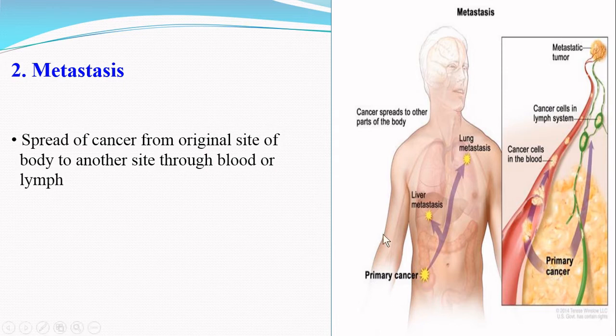So you can see here in this image, if there is origin of a cancer in the intestine, the cancer cells may move towards the liver or towards the lungs through either lymph or blood vessels. And this property of cancer cells is called metastasis. That means they spread from their original site to other sites of the body, and this takes place through blood or through the lymph.